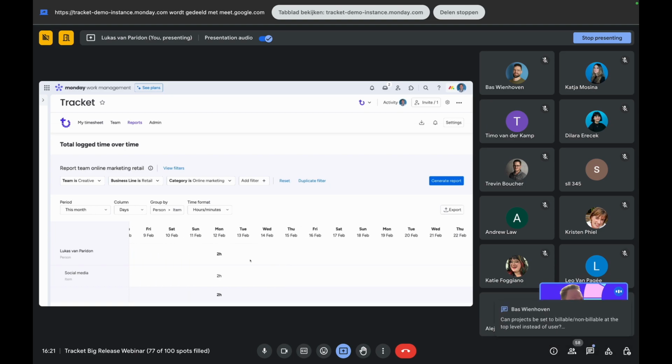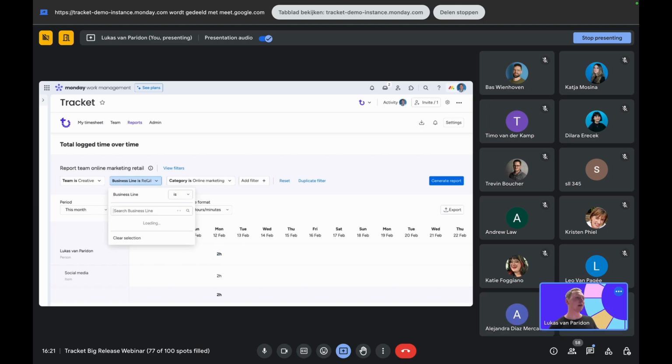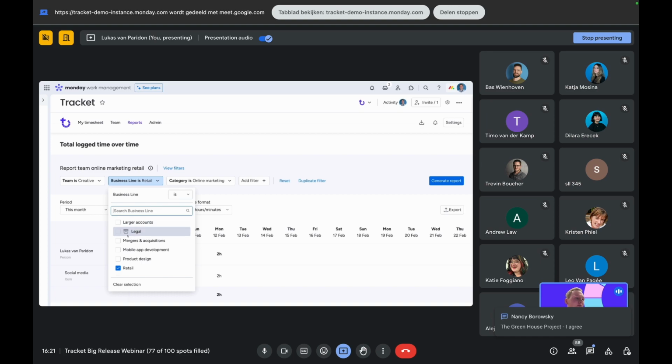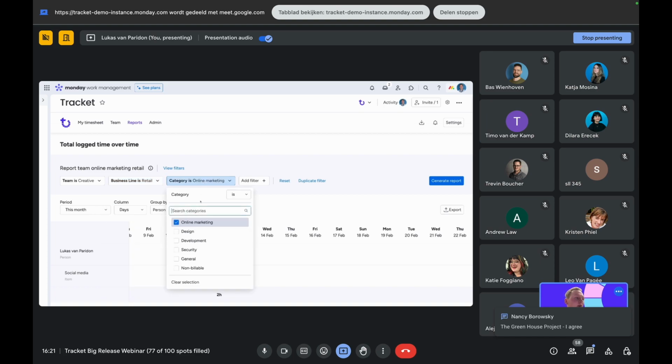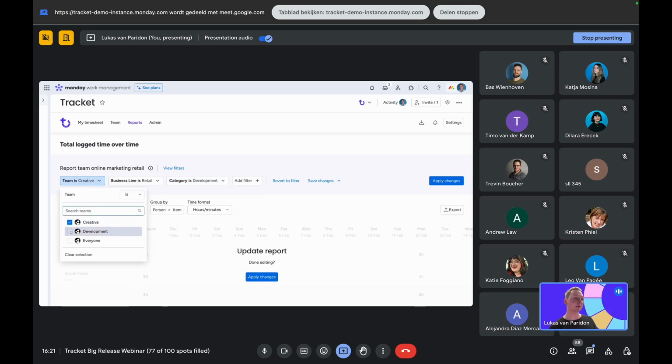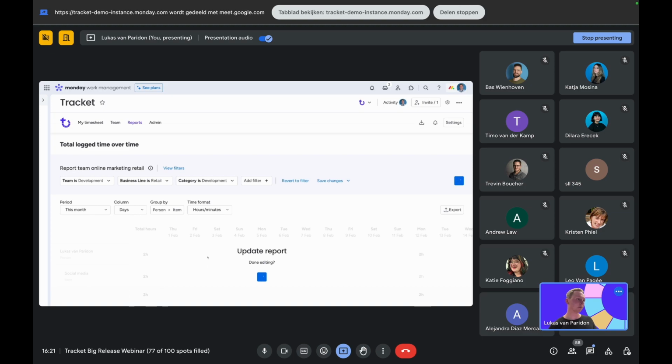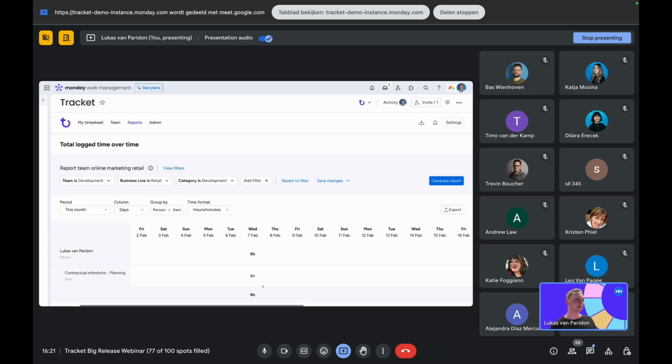So you get 2 hours. I just did 2 hours right here. And then we can also change this up. So maybe we don't want to see online marketing, but maybe development in the team development, which makes sense. So we can also apply that from here. Okay, slightly more work there. Anyway, all your hours will show up related to the filter selected.